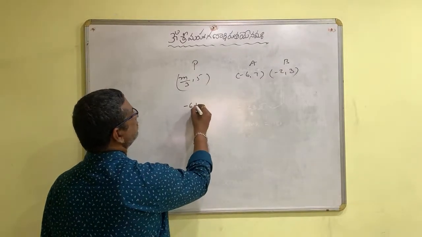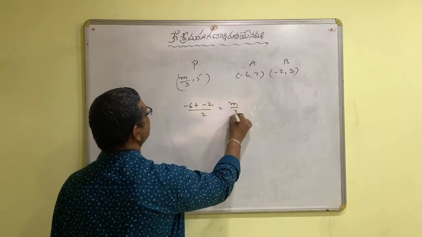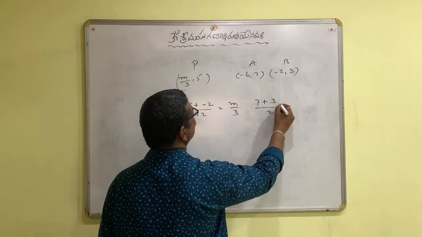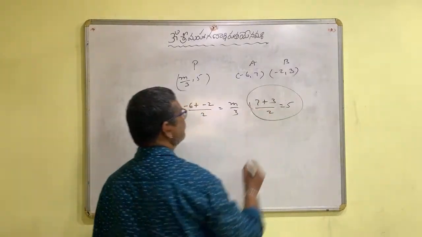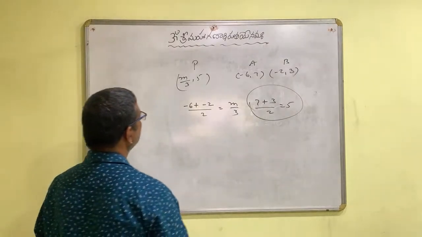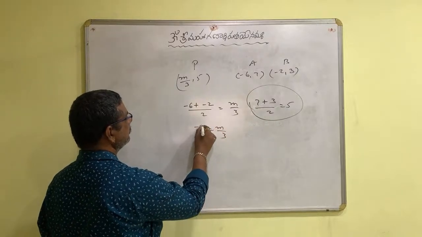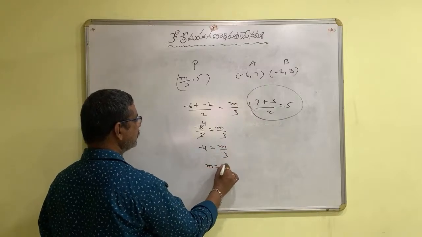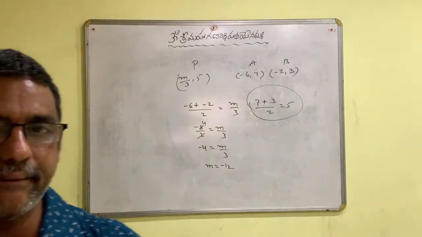So x1 plus x2 by 2 is equal to m by 3. y1 plus y2 by 2 is equal to 5. Leave about this one, because 7 plus 3 is 10, 10 by 2 is 5, that is right. Now think about this one. Negative 8 by 2 is m by 3, so negative 4 is m by 3. Then m is equal to negative 12.